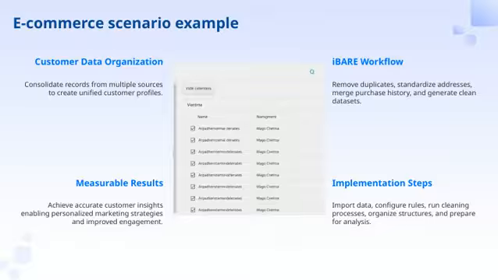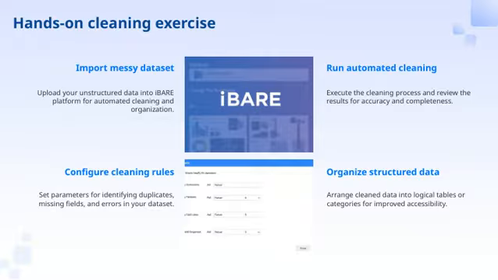Speaking of results, the measurable outcomes here include achieving accurate customer insights. With this clarity, we can develop personalized marketing strategies that resonate more effectively and boost customer engagement. Finally, the implementation steps outline a practical approach: importing data, configuring rules, running the cleaning processes, organizing the data structures, and preparing everything for analysis. All of these steps tie back to the overall theme, showing how effective data organization enables smarter marketing and stronger customer relationships.